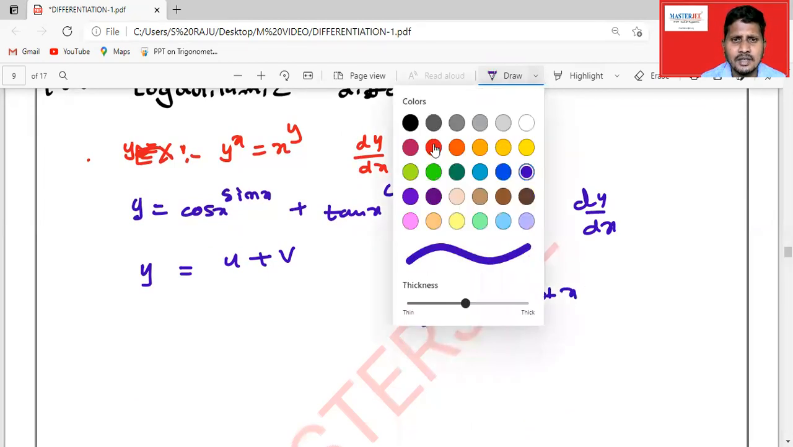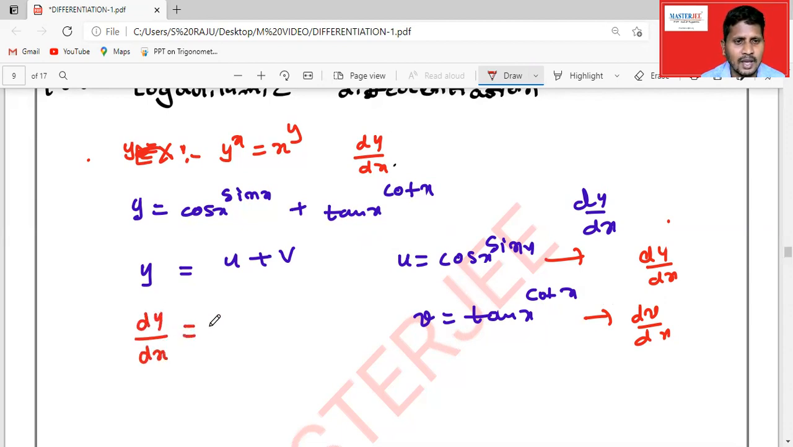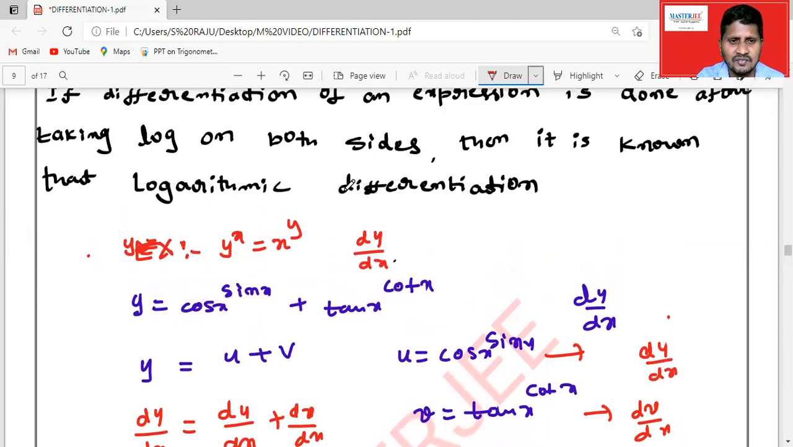Now you have to take log on both sides for this u and log on both sides for this v. Then you can differentiate. You are going to get your du by dx and dv by dx. After getting du by dx and dv by dx, you can differentiate the given y. The derivative of y with respect to x is given by dy by dx is equal to du by dx plus dv by dx. So in many cases, we can apply logarithmic differentiation.